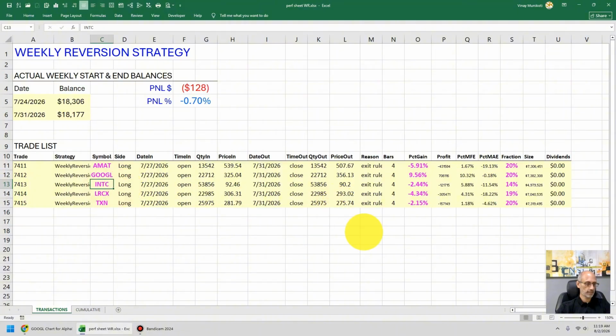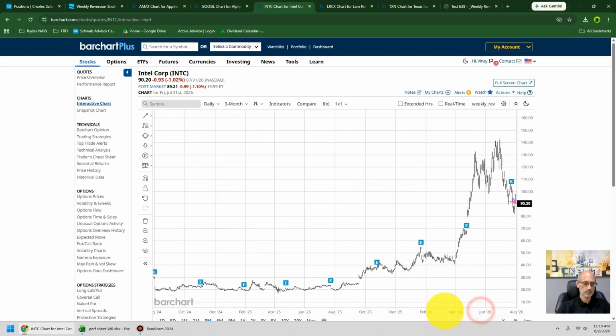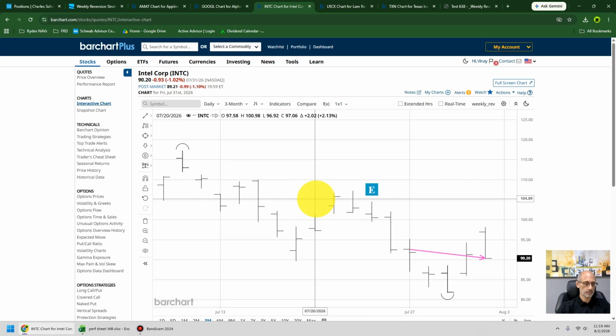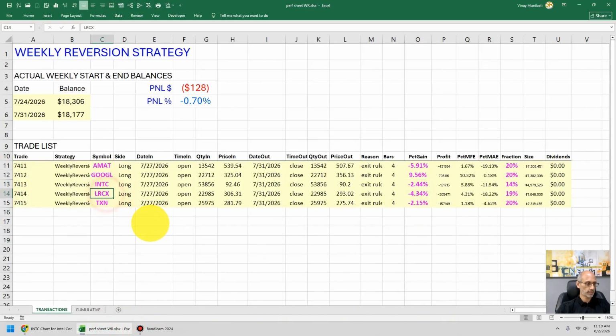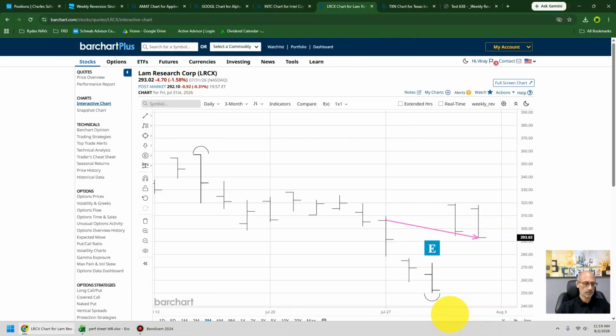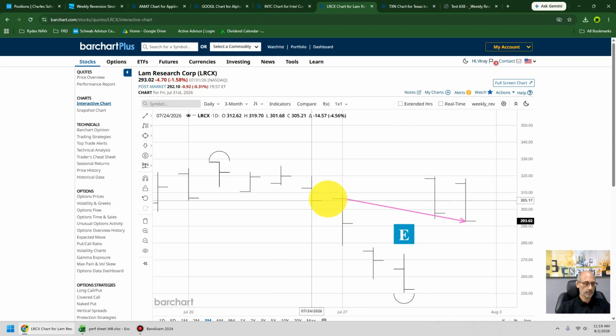Third one is INTC, Intel, down 2.4%. So this was the dip for Intel. And so we bought here and we sold here for a loss. Next one is LRCX, Lam Research, down 4.3%. And we bought here, and there was an earnings pop midweek, and we sold here. And it still ended up a little negative.